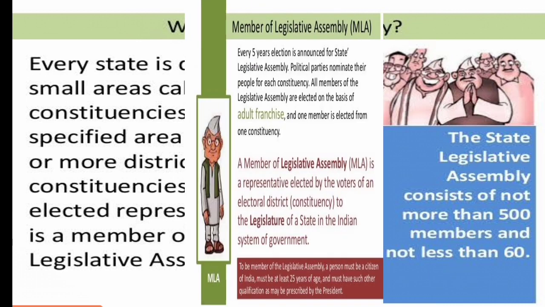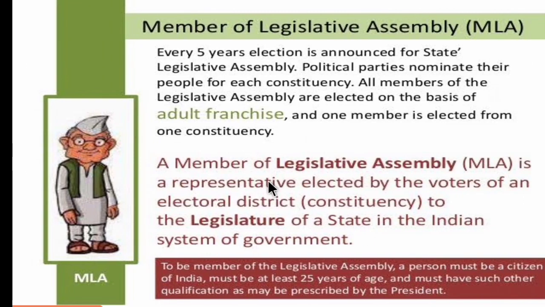Now let's see about the MLA. Who is an MLA? Every 5 years, an election is announced for the state Legislative Assembly. The political parties nominate their people for each constituency. As I said, the state is divided into different small regions, and each region is represented by a representative. He is known as the MLA.